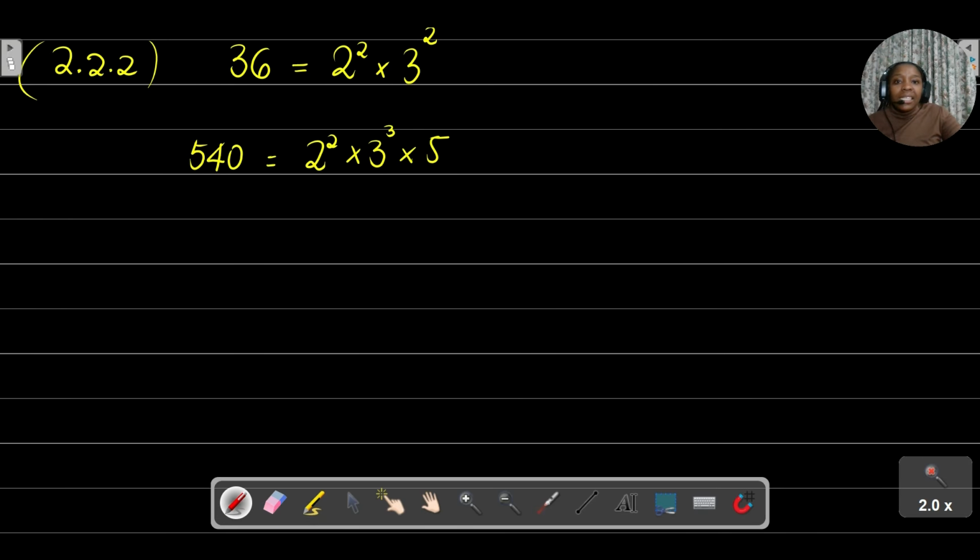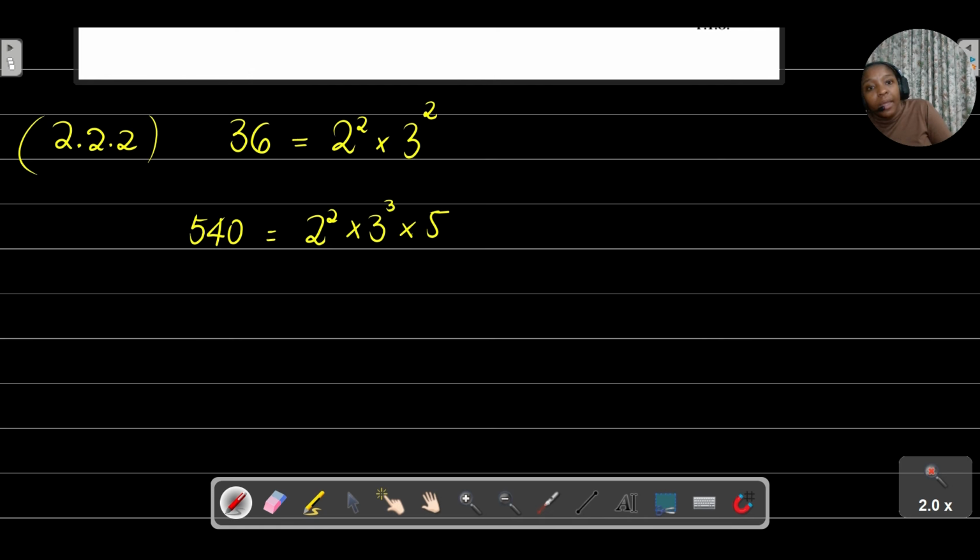Now, they want you to determine the lowest common multiple and the highest common factor using prime factorization. What do we need to do?